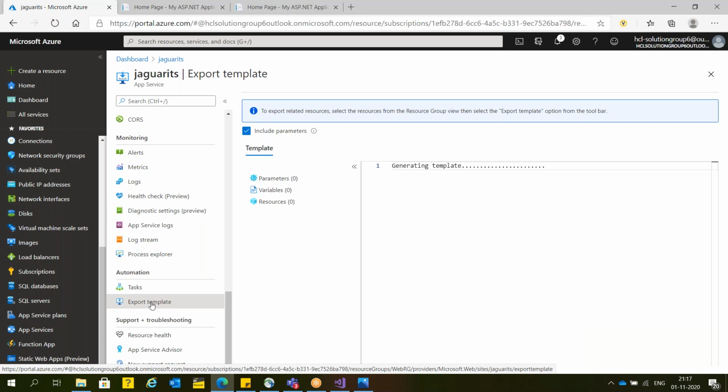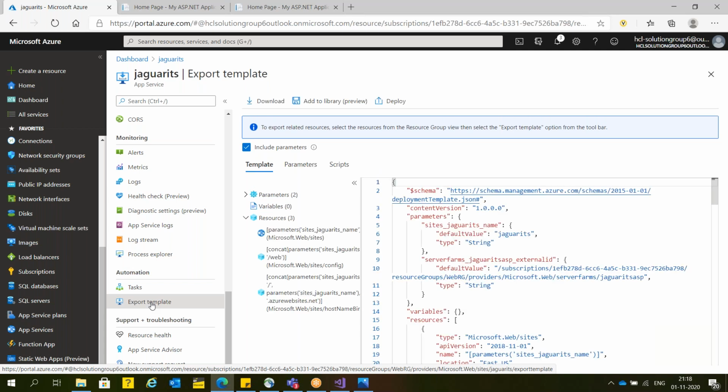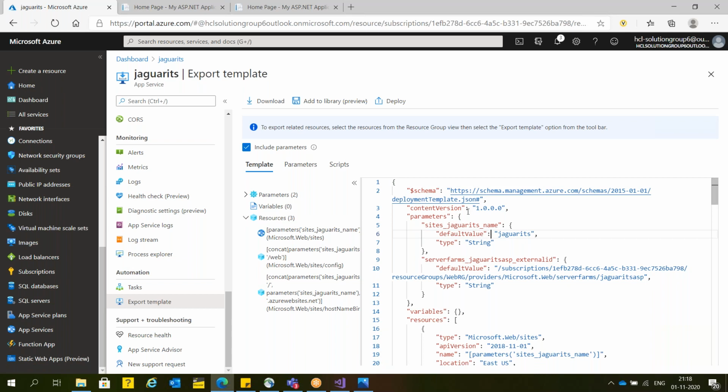So whatever action we have performed so far, all our actions are recorded by Microsoft. Again, repeating, guys, whatever action we have performed on top of this particular website is recorded by Microsoft. Internally, Microsoft is running it. Whatever step, whatever selection we have done initially, all my steps are recorded by Microsoft. In case later on I want to create a similar type of environment through automation,